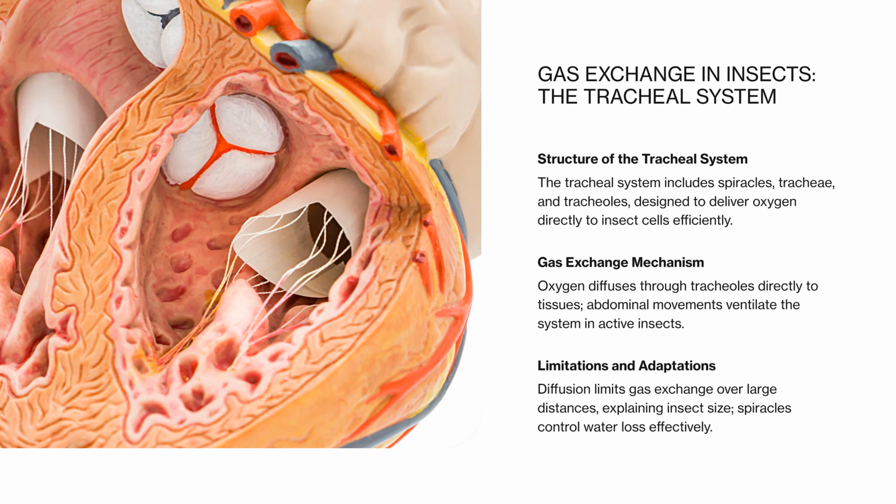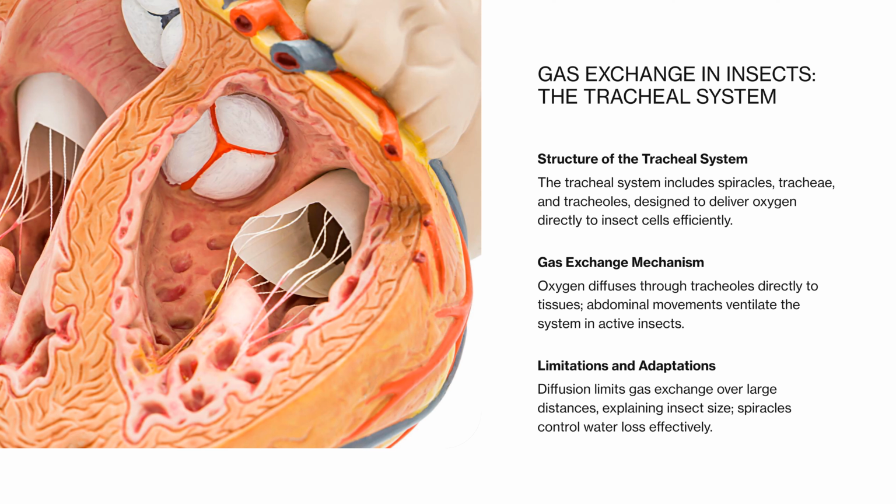Spiracles are openings along the sides of the insect's body that can open and close to control gas exchange and reduce water loss. Air enters through the spiracles and travels along the tracheae, which are supported by chitin to prevent collapse. These branch into very fine tracheoles that extend directly to individual cells.